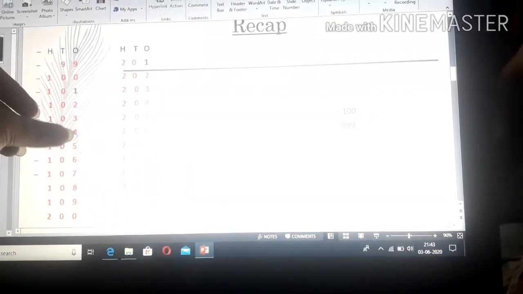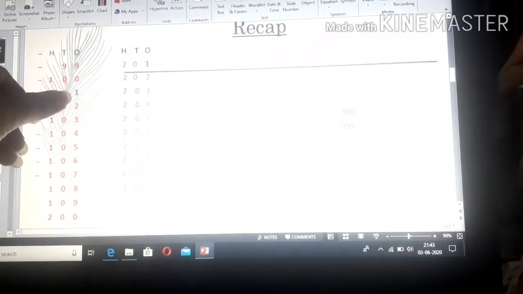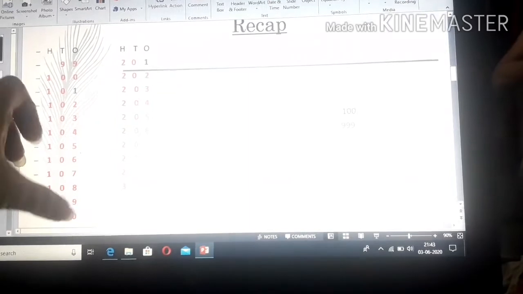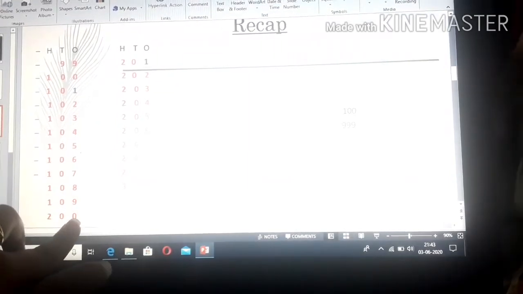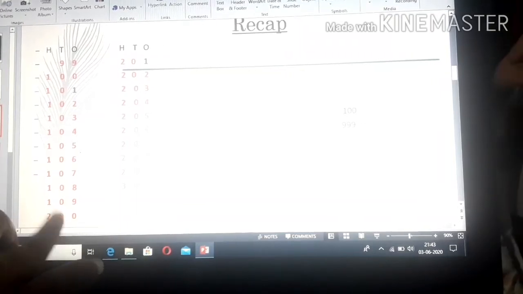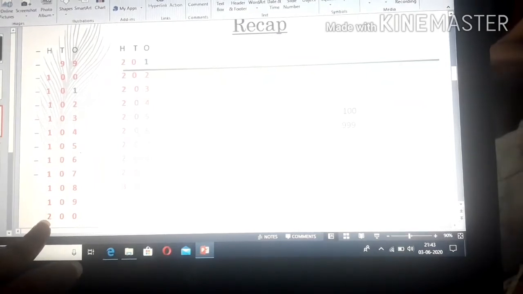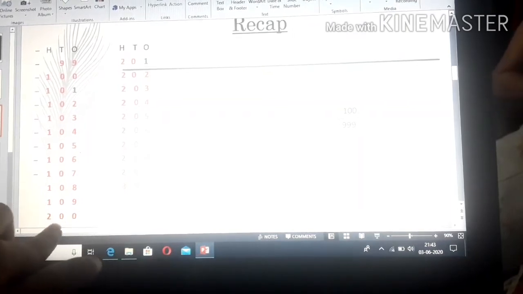Clear? And how to write the numbers up to 999? You see, the numbers in the ones place are the single-digit numbers, that is, from 0 to 9. After 9 comes 0 again, and the tens 0 is written the same. The hundreds place 1 changes to the next number, that is 2. So what does it become? 200. Clear? Now after 200, how will we write?